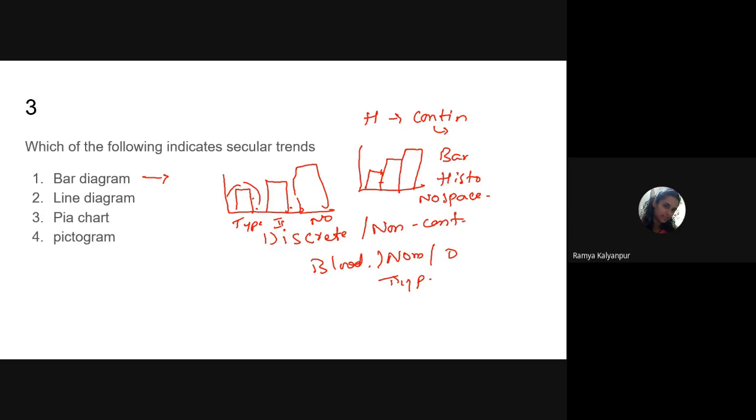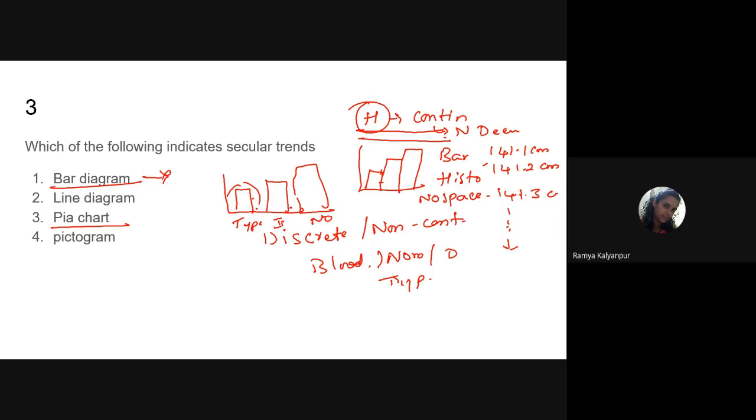Continuous data is any number which can even have decimal values. Like height can be 141.1 centimeter or 141.2 centimeter or 141.3 centimeter and so on. So it is information which is continuous in nature. For such data we use this histogram. So bar diagram is out of our question.